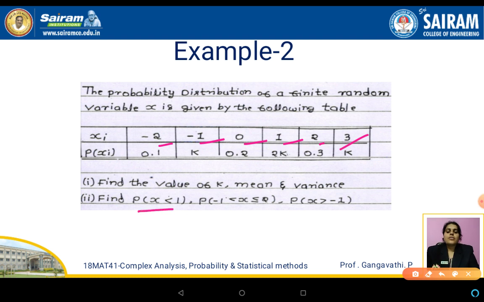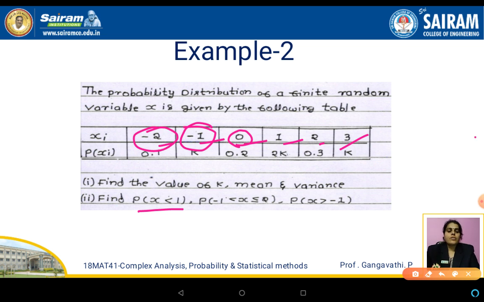It has asked us to evaluate p of x less than 1, so equal to 1 has not been asked, only less than 1. The values of x less than 1 are 0, minus 1 and minus 2. So only these values are to be considered.